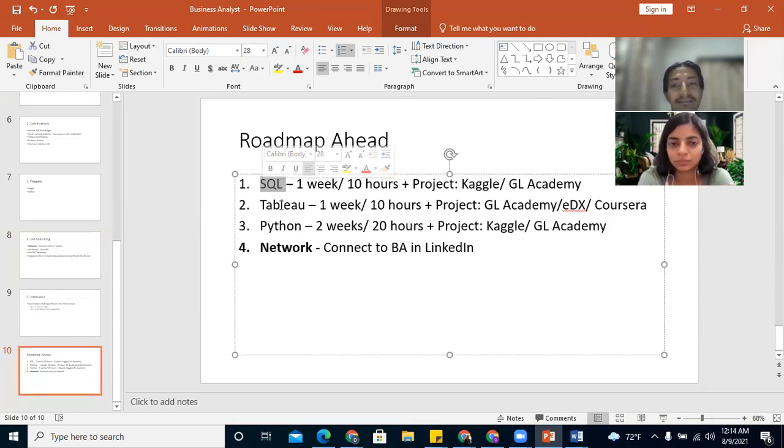So we spent 5 hours on deciding which course to do. If I had directly started the Kaggle course on SQL, I would have completed the 5 hours of content on SQL rather than browsing which course to do. So you can learn from my mistake and not search for anything. Directly go to Kaggle, start the SQL course. Directly go to GL Academy, start the SQL course.